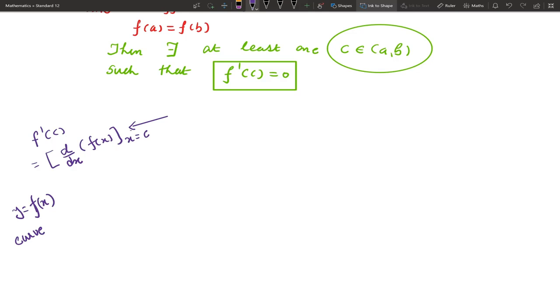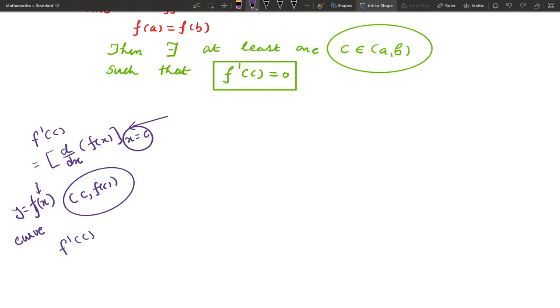So x equal to c means a point on the curve is (c, f(c)), putting x equal to c. So c belongs to the open interval (a, b), and at the same time we are getting a point on the curve whose coordinates are (c, f(c)), because x equal to c, so the y coordinate is f(c).